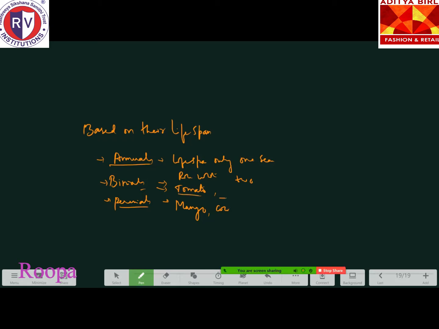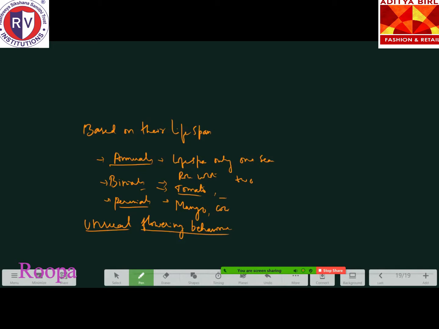So based on their lifespan, they are classified into annuals, biennials, and perennials. Along with this, some unusual behavior of lifespan is also there. Can you give an example of unusual flowering plants? Bamboo, Strobilanthus. Very nice. Unusual flowering behavior.